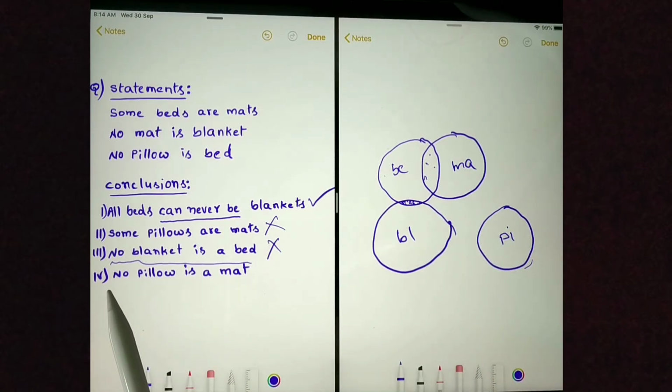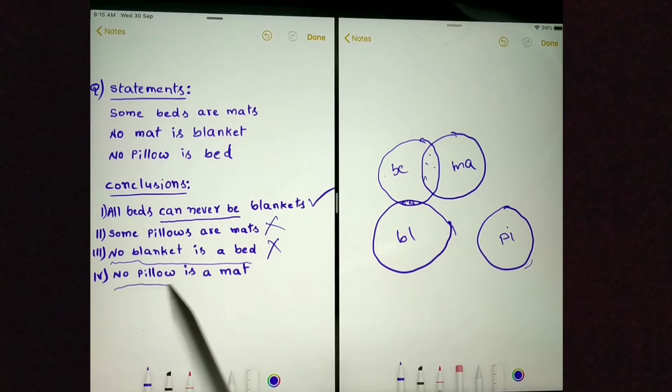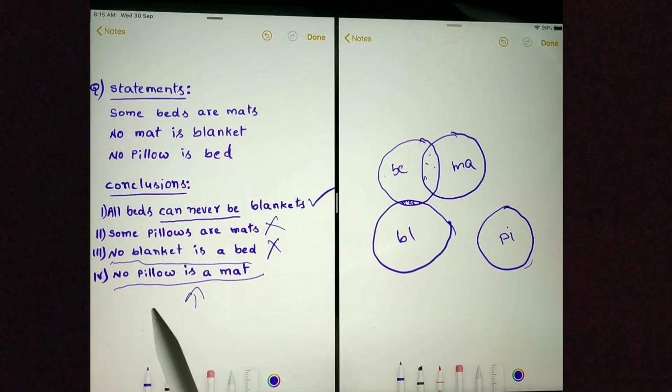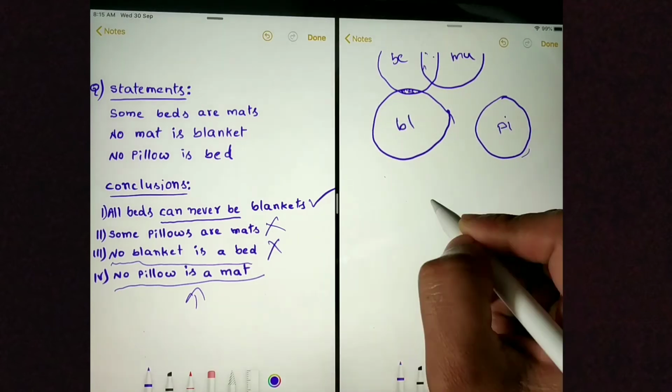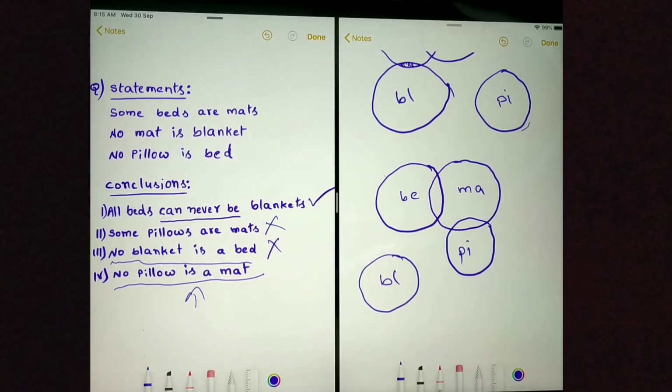Next conclusion is no pillow is a mat. This is again a definite conclusion. To prove this conclusion is wrong, we need to prove some pillows are mats. Let's draw the Venn diagram by making the pillow circle and mat circle intersect. Okay, I have drawn the Venn diagram by making the mat circle and pillow circle intersect.